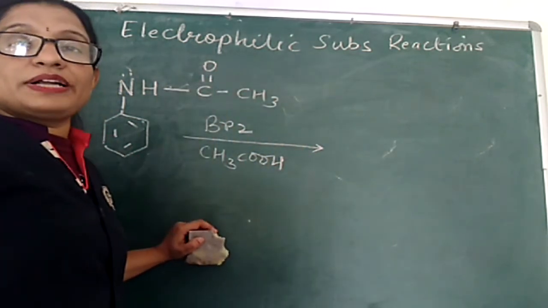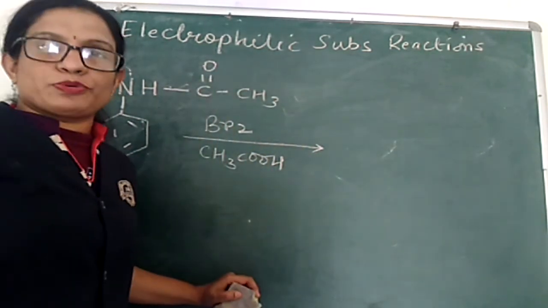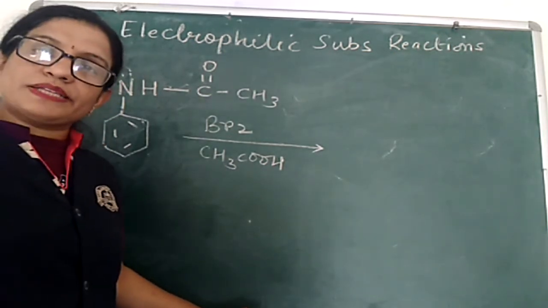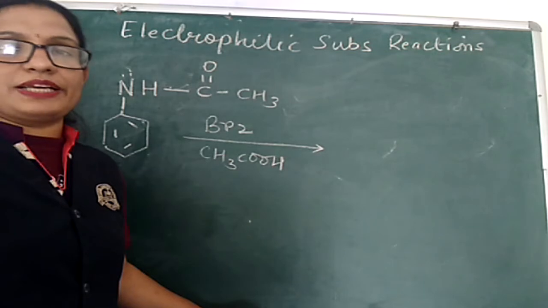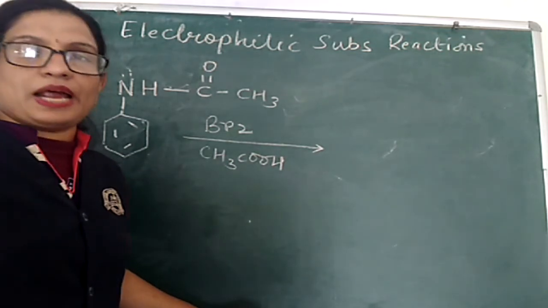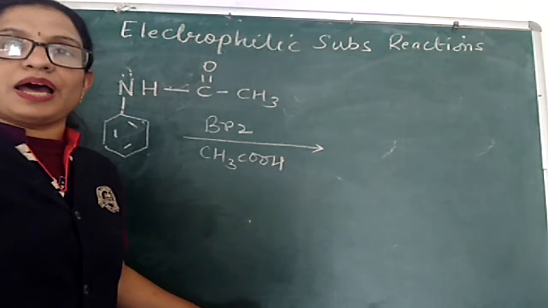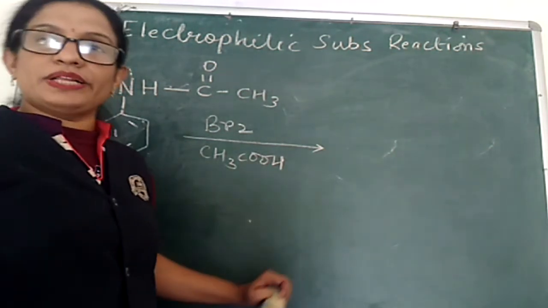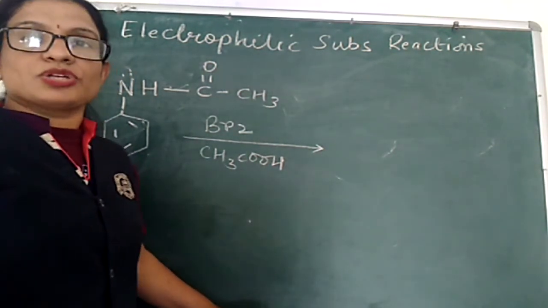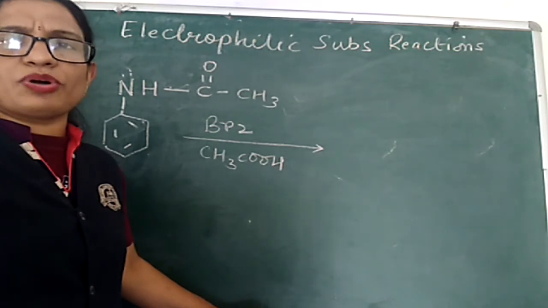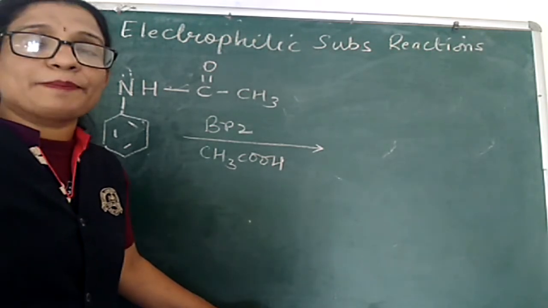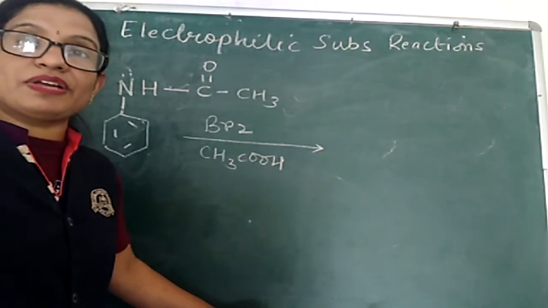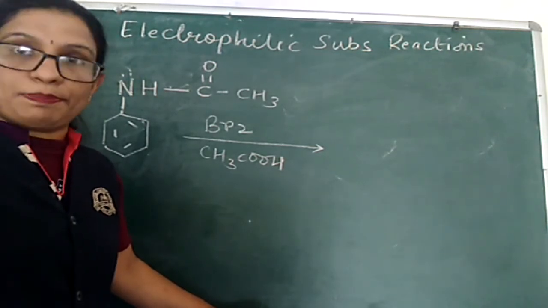Now the bromination will take place only at one position, not all three positions. In some molecules it will take place at the ortho position, in some at the para position, and as we have seen, the para isomer is normally the major product, so I will write here only the structure of the major product. So bromination will take place in most of the molecules only at the para position. Normally it was taking place at all three positions, and we were getting tribromoaniline, a white precipitate.